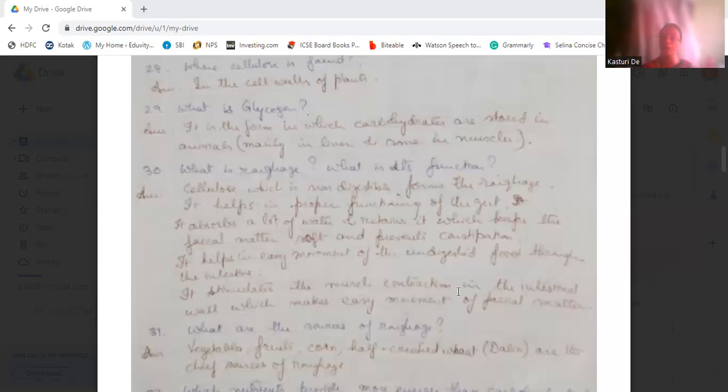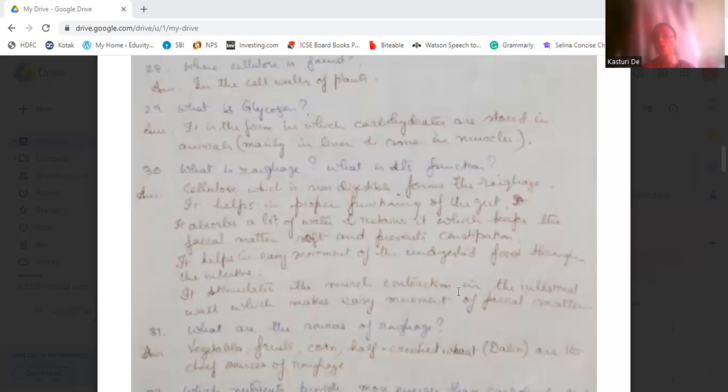So these are the four functions you can see: 1, 2, 3, 4. First is proper functioning of the gut, absorbing a lot of water, then making the fecal matter soft and keeping it soft, preventing constipation. It helps in easy movement of the undigested food. The digested food is absorbed, but the fecal matter which remains is moved easily as it stimulates muscle contraction of the intestinal walls.